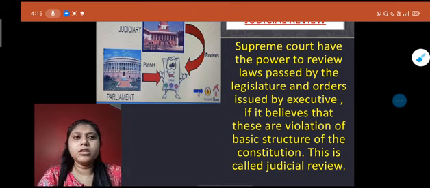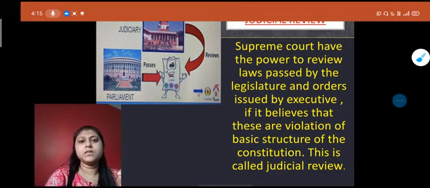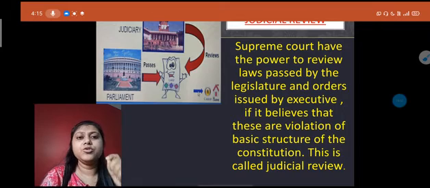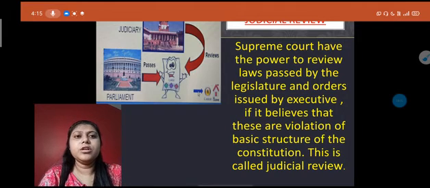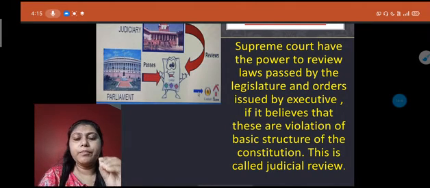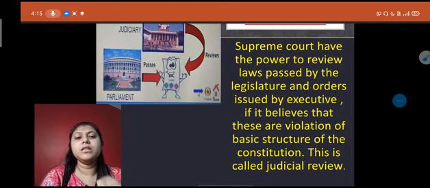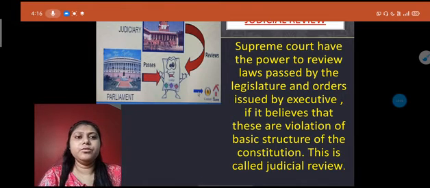So this order given by the judiciary is known as judicial review. Judicial review means the order given by the Supreme Court to the parliament for making the laws again or rechecking the laws again.